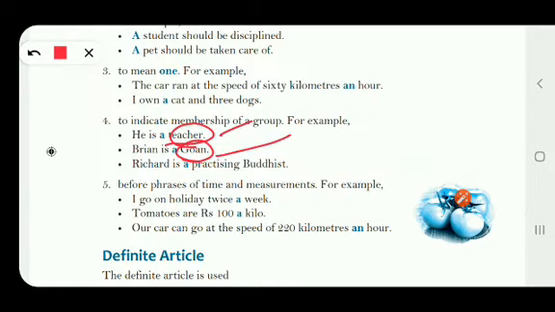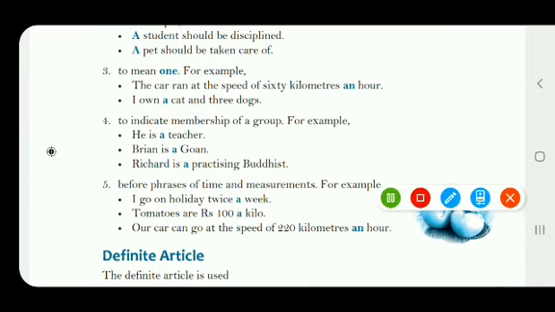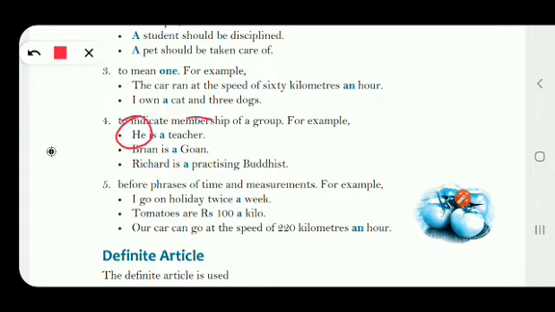So here when we are talking about a race, a particular membership, a particular group, we use the indefinite article. It doesn't mean that we are talking about that particular person only. This word teacher is used for the whole group. This word Goan is representing the whole race, the people who are living in Goa, right?